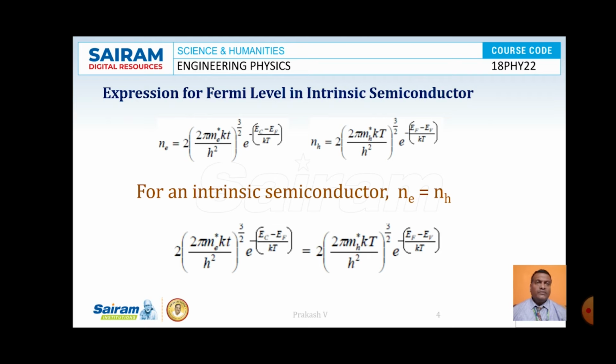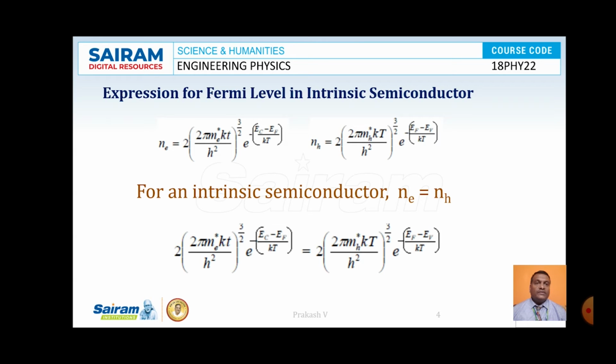In case of an intrinsic semiconductor, it is observed that the number of electrons will be equal to the number of holes. In order to arrive at the expression for Fermi level in an intrinsic semiconductor, we need to know the electron concentration and hole concentration. Since in an intrinsic semiconductor Ne is equal to Nh, we substitute the values of Ne and Nh and equate them.